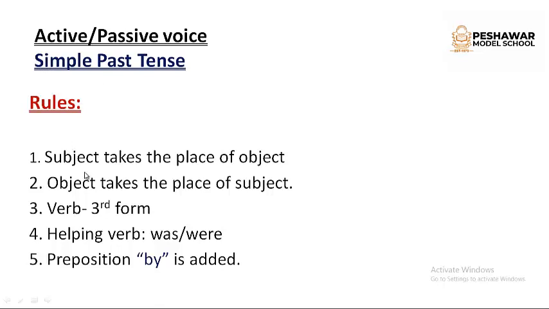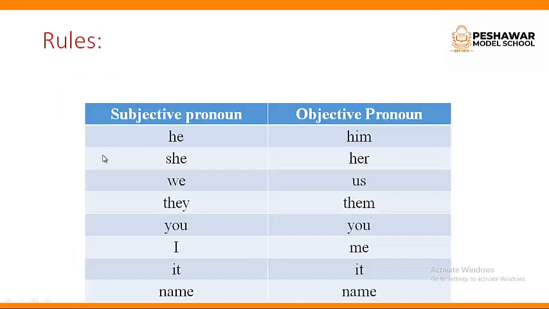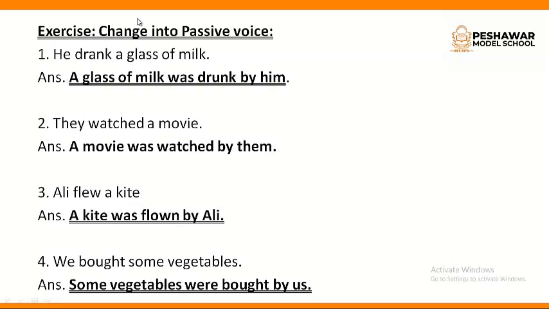The rules are: the subject takes the place of the object, the object takes the place of the subject, the third form of verb is used, the helping verbs are was and were, and the preposition by is added. Then pronouns are changed. He becomes him, she becomes her, we become us, they become them. In passive voice, you remains you, I will change into me, it will be it, and a name will be the same name. These are the rules. So here is the exercise.